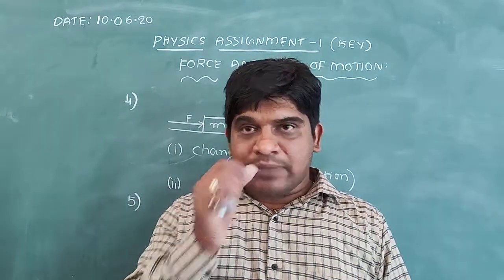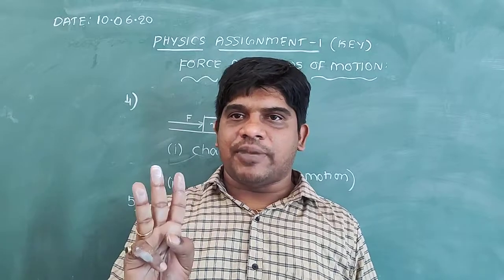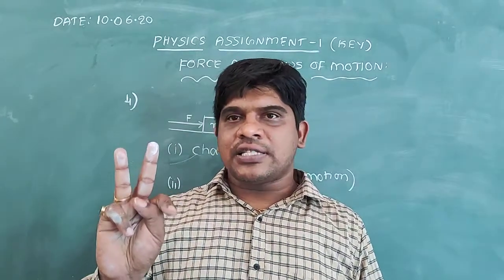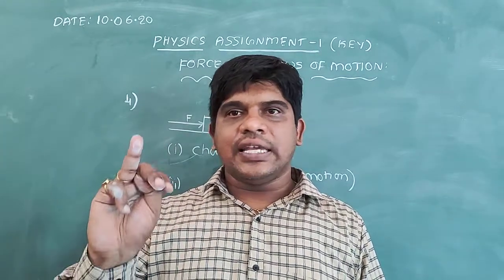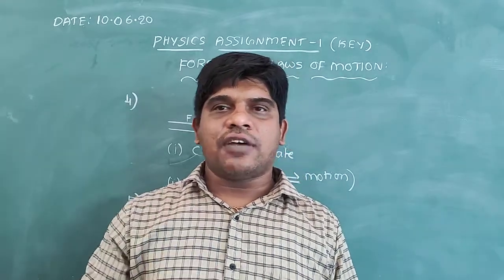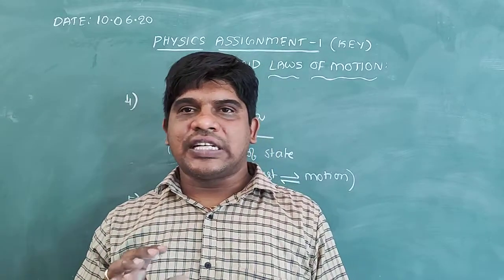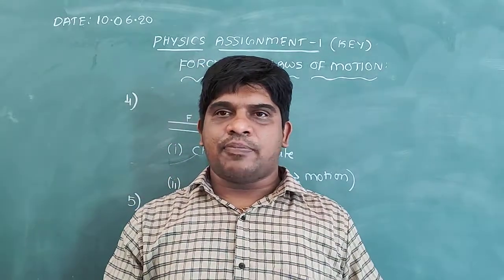What is the meaning of this? Here, there are types of inertia, meaning three types: inertia of rest, inertia of motion, inertia of direction. This is related to inertia of motion. What is the inertia of motion? Inertia of motion is related to this example.